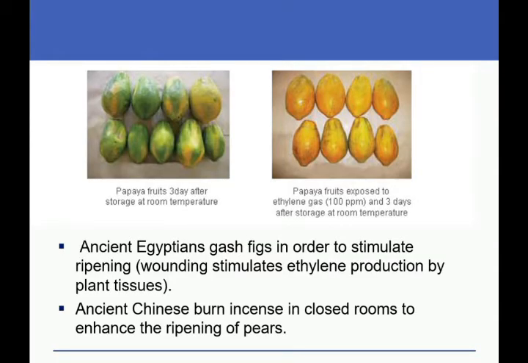Ancient Egyptians gashed figs in order to stimulate ripening. So ripening is caused by wounding. The wounding stimulates ethylene production by plant tissues. The ancient Chinese burned incense in closed rooms to enhance the ripening of pears.